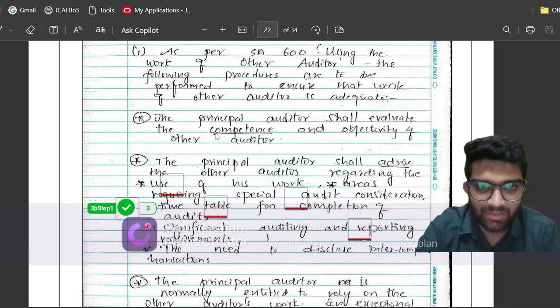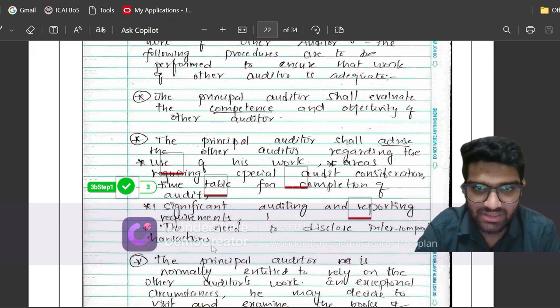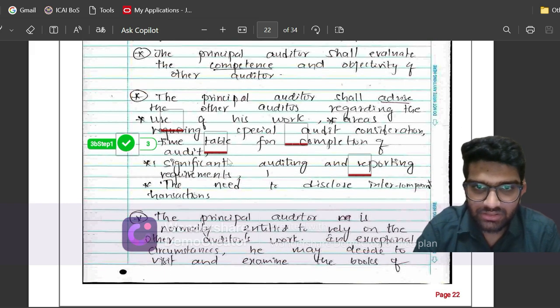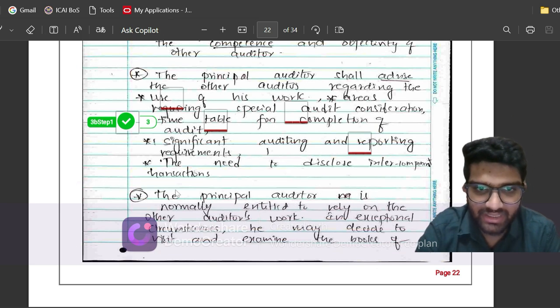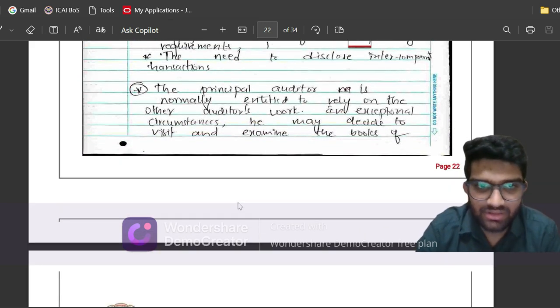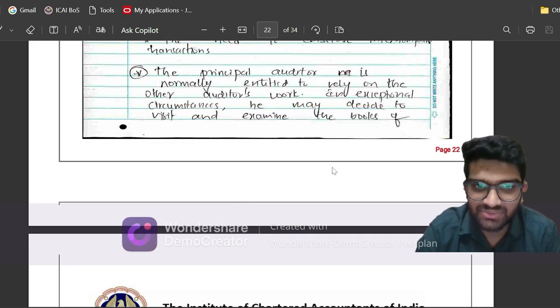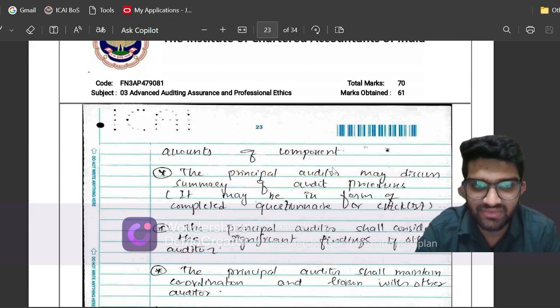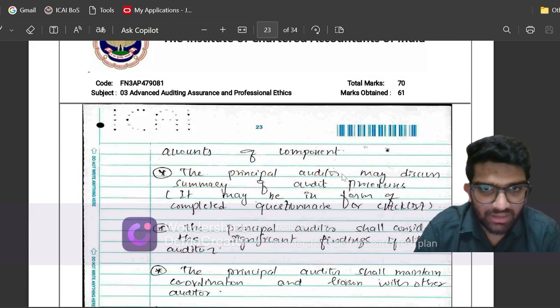He shall evaluate the competence and the objectivity. He shall advise the other auditor regarding the use of his work, the timetable for completion of the audit, significant auditing and reporting requirements, and the need to disclose intercomponent transactions. The principal auditor is normally entitled to rely on the other auditor's work, but in case of exception, he may decide to visit and examine the books of the branch or the component. The principal auditor may discuss a summary of audit procedures.